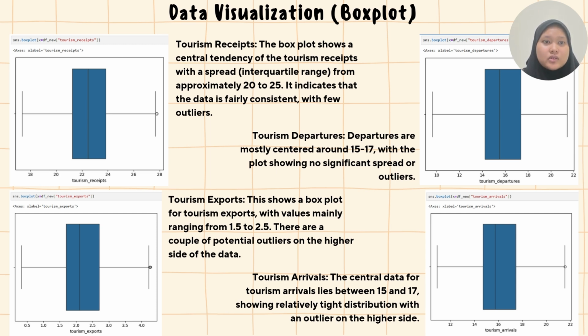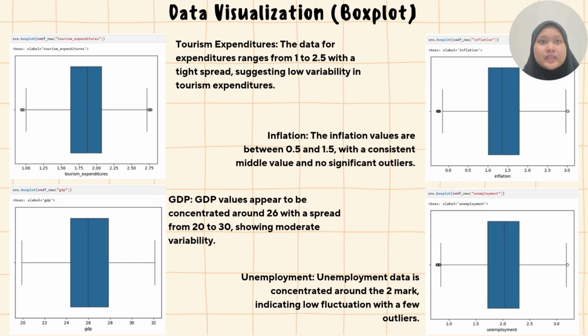The central data for tourism arrivals is between 15 and 17, showing a relatively tight distribution with an outlier on the higher side. Next, the data for expenditure ranges from 1 to 2.5 with a tight spread, suggesting low variability in tourism expenditure. Inflation is between 0.5 and 1.5 with a consistent middle value and no significant outliers. GDP values appear to concentrate around 36 with a spread from 20 to 30, showing moderate variability. Unemployment data is concentrated around the 2 mark, indicating low fluctuation with a few outliers.